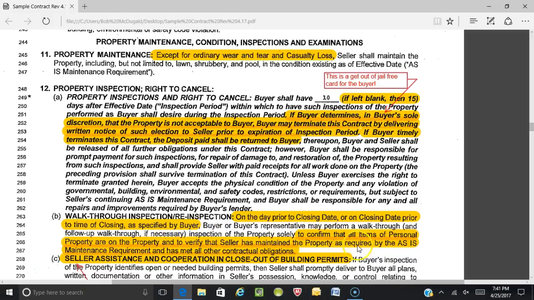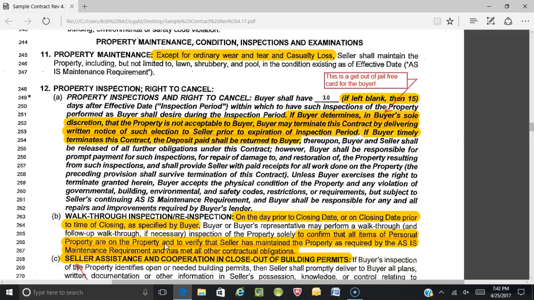Here's the reason for the walkthrough, all right, solely to confirm that all the items of personal property are on the property. Meaning if they said they were going to leave the refrigerator and the washer and dryer and the second refrigerator in the garage, and the range and everything else, then the seller has done that.